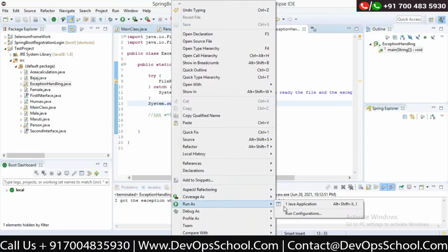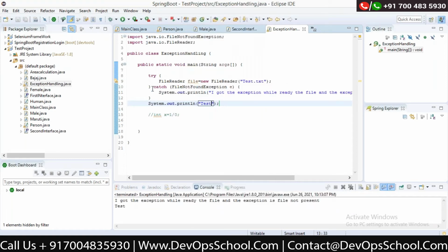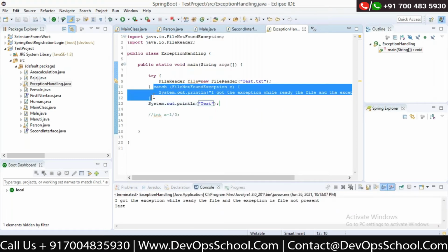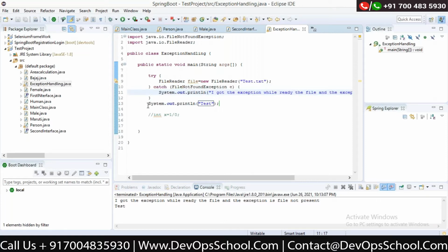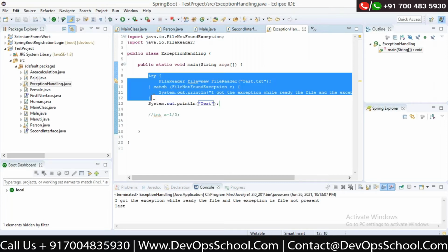So this will not break my application. If I'm getting an exception, it is being handled here, right? And the rest of the part is executing, correct? So this is how we can handle the exception.